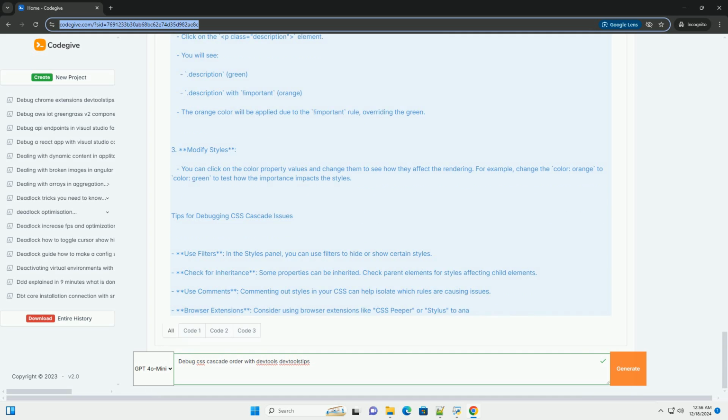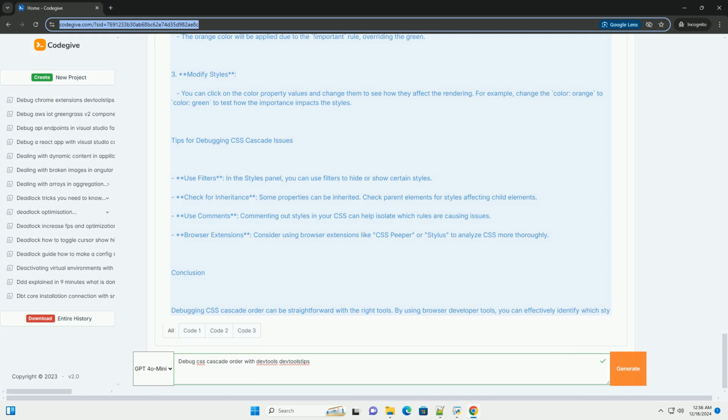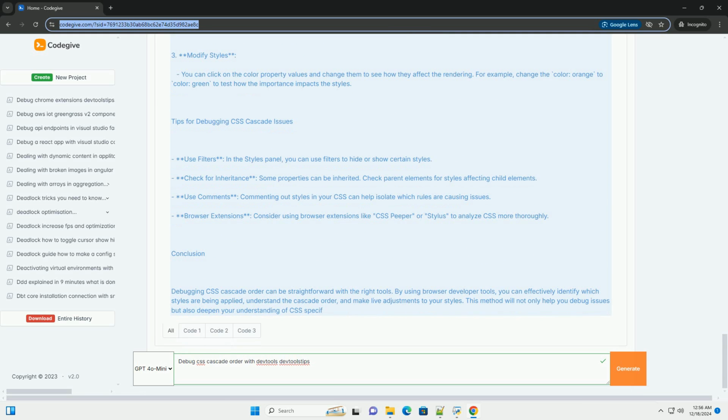1. Importance. Styles can be marked as important, which overrides all other styles. 2. Specificity. More specific selectors take precedence over less specific ones. 3. Source order. If two styles have the same specificity, the one that comes last in the CSS file takes precedence. Using DevTools to debug CSS Cascade order.